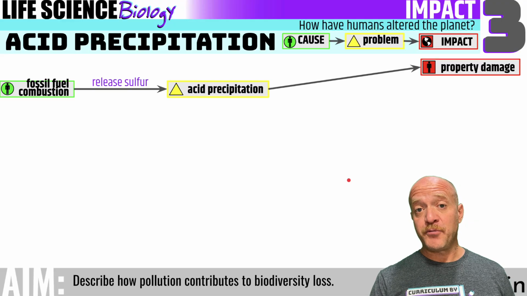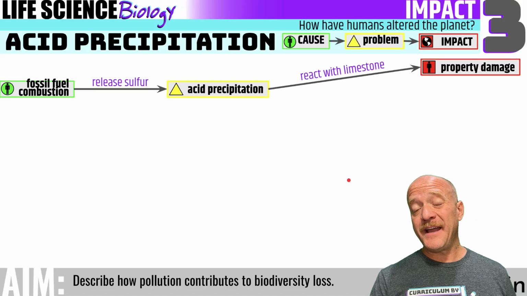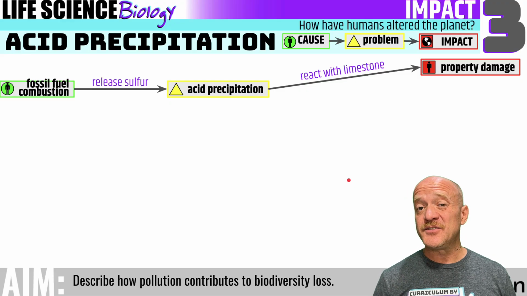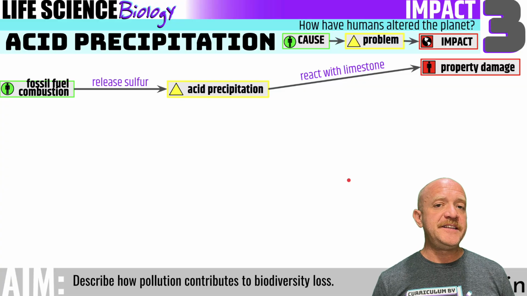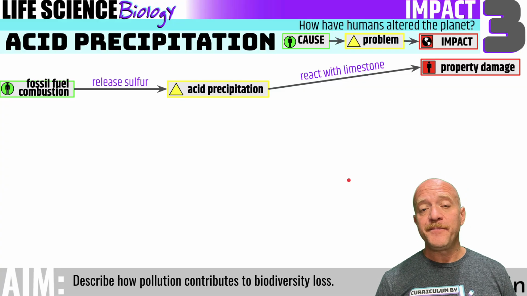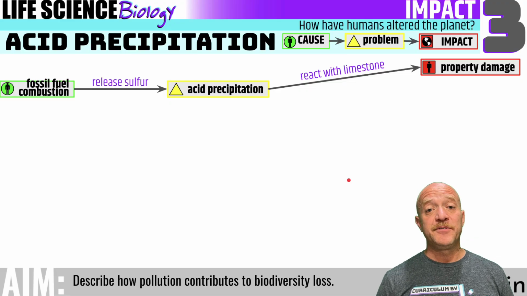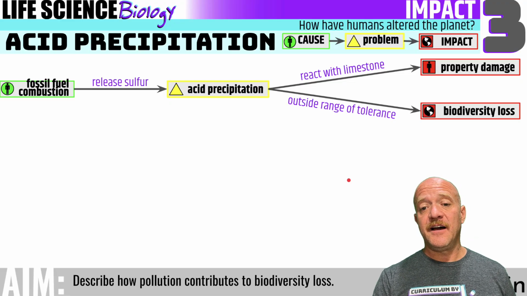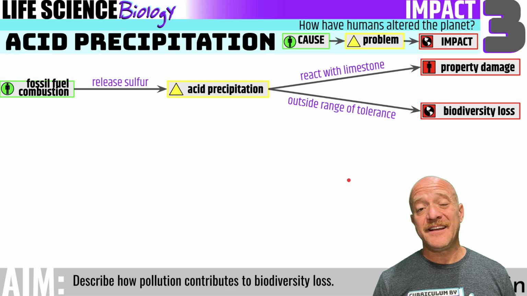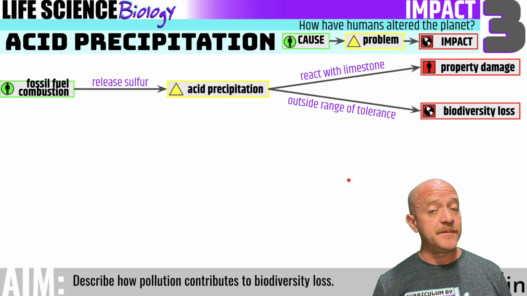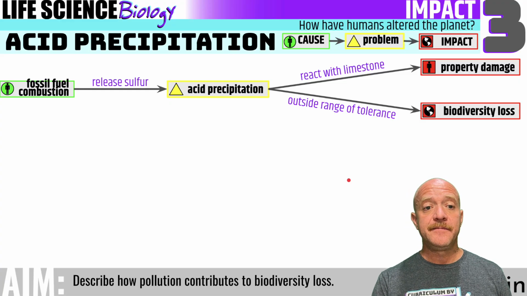And this can contribute to property damage because it will react with limestone. Limestone is what you'll find in a lot of headstones at cemeteries. It's also in a lot of statues. So if you see any of these old statues, like Greek and Roman statues, they may be damaged. That's because they've been hit with acid precipitation. It can also contribute to biodiversity loss because the acidic conditions can be outside of the range of tolerance for many organisms, both plants and animals.